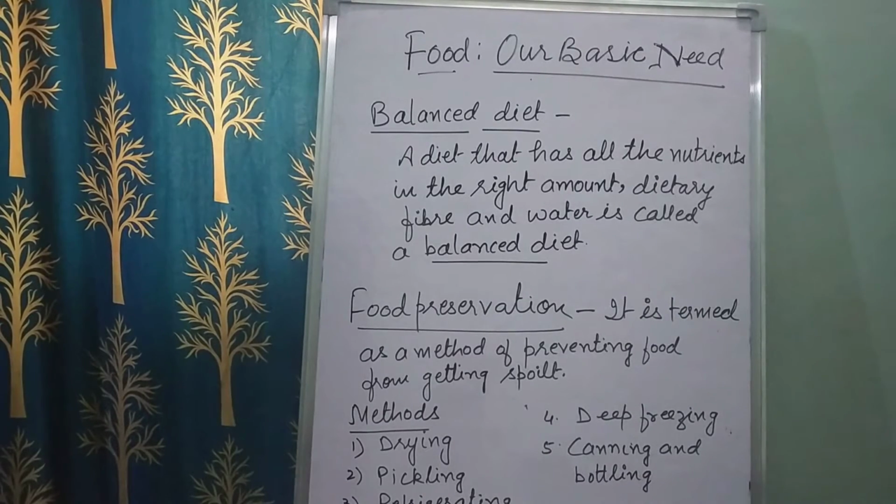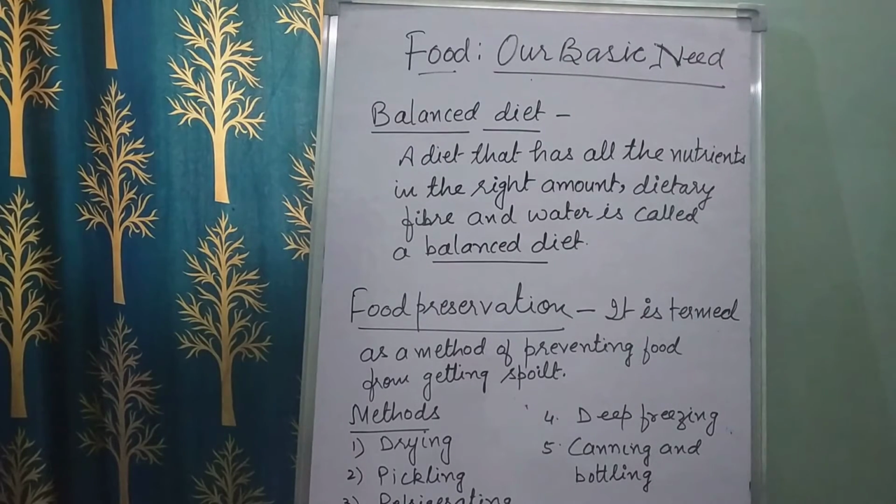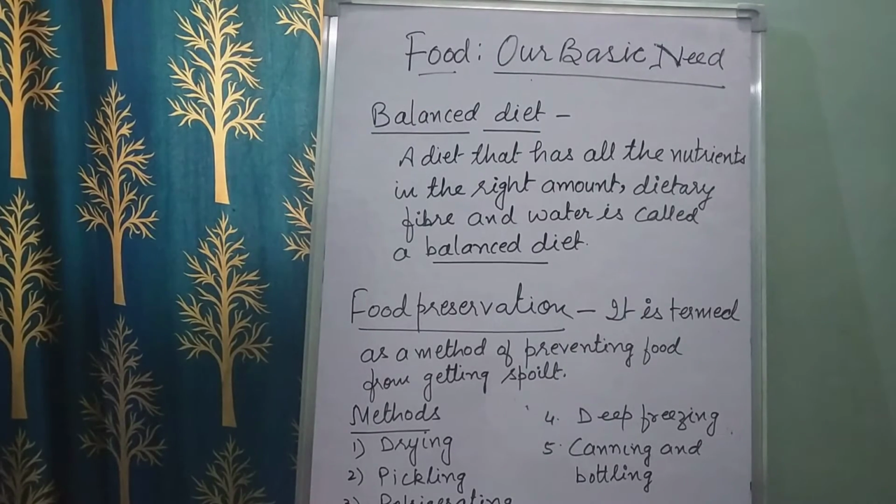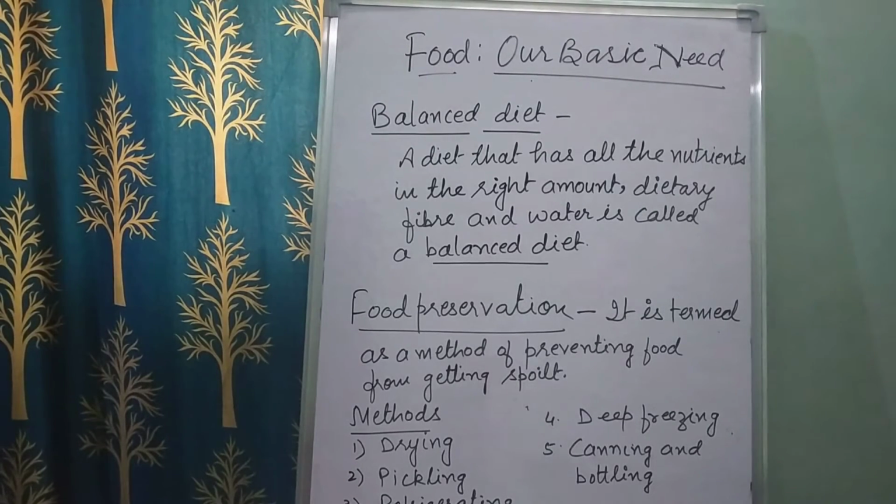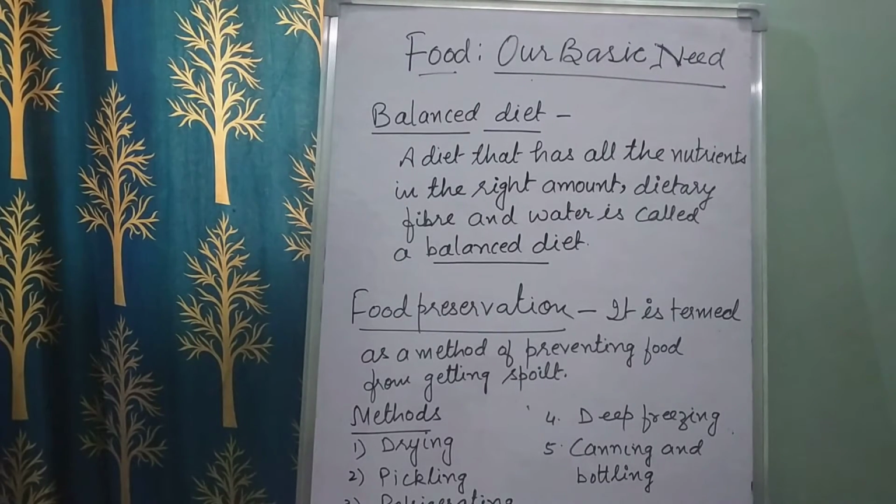Now number three is refrigerating. Children, refrigerating is the third method of preservation. In refrigerating, we keep the cooked food and the raw vegetables and fruits in a refrigerator. Through the refrigerator, preservation takes place and the food items are not spoiled. Now the next one is deep freezing. Deep freezing means, for example, when we are talking about meat and fish, we keep them in the freezer.